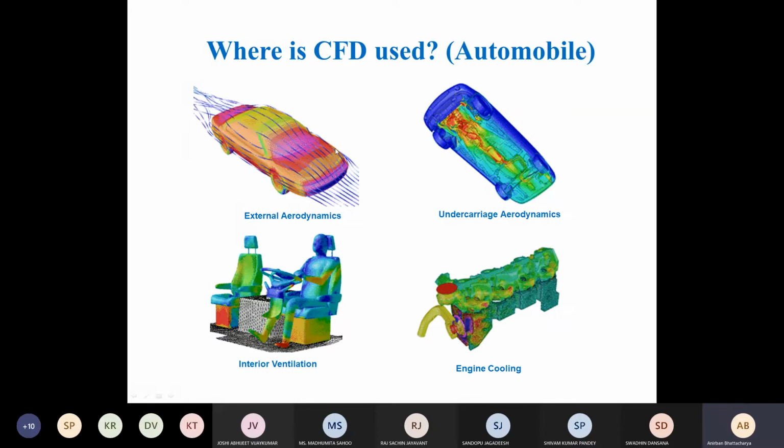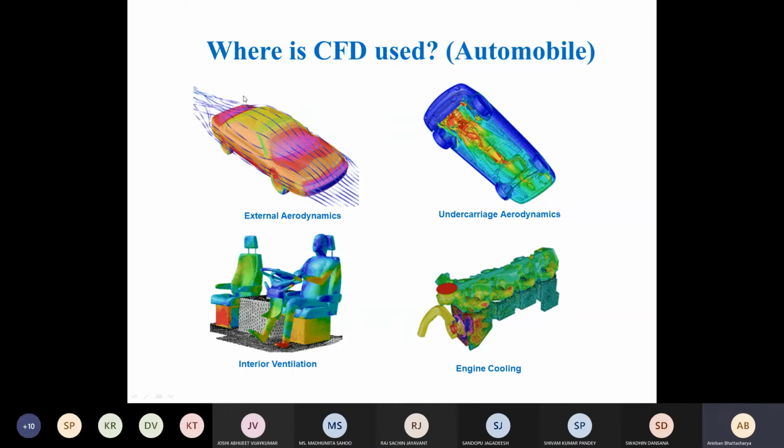So similarly, another analogous area is automobile design, particularly if you go for higher end automobiles, where aerodynamics plays a very important part. In this case, it is the opposite of aircraft. In aircraft, you want to generate as much upward force as possible. Upward force is known as lift, for the students who are not familiar. So you want to generate as much lift as possible so that the aircraft can fly very easily.